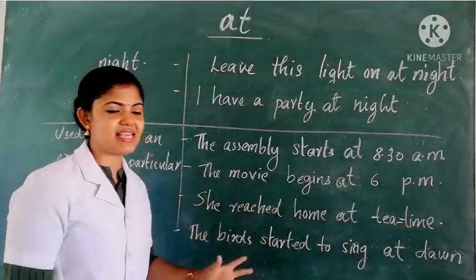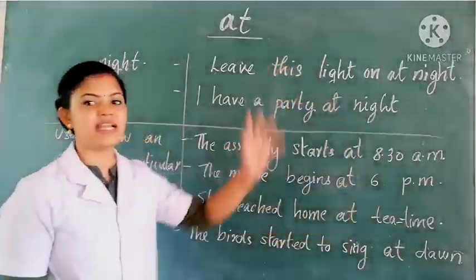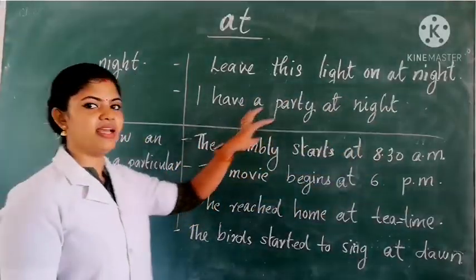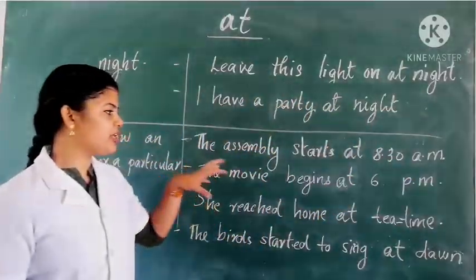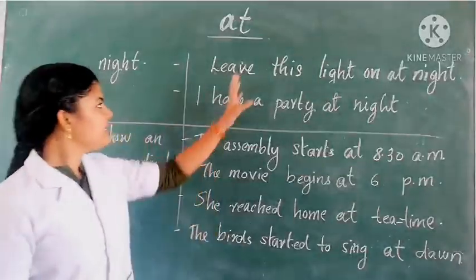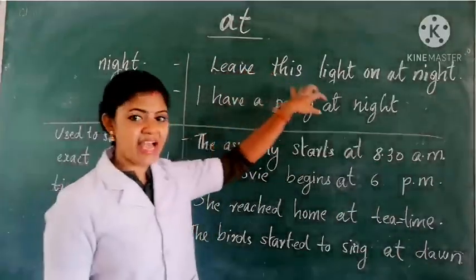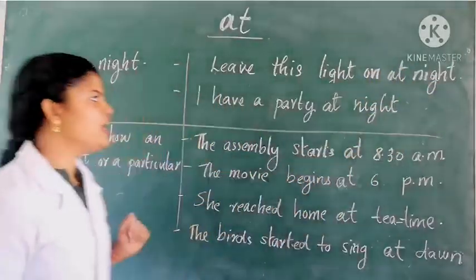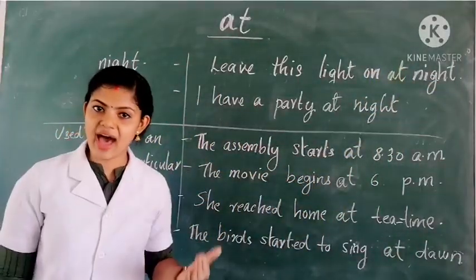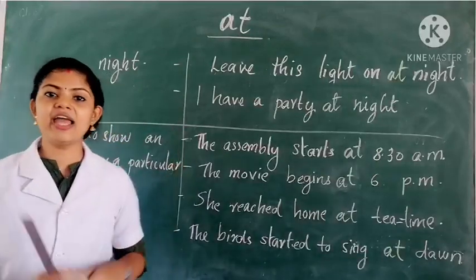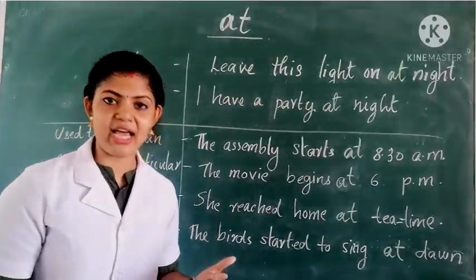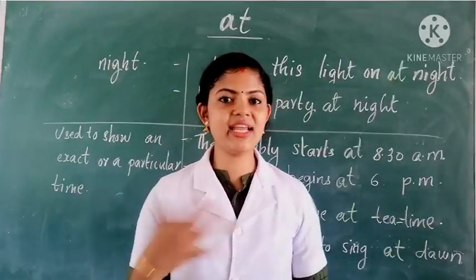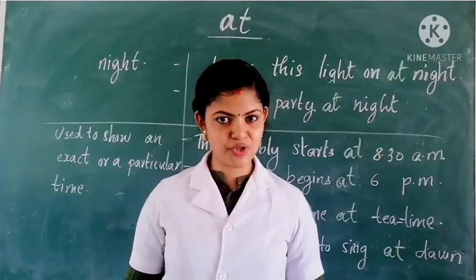Okay, so here also we can see this preposition connects one thing to another. Here we can see the assembly with the time. Here also the movie with the time. Here you can see this action, that is leave this light on, with the time, that is night. Okay, so we use the preposition "at" with the night and to show the exact time or a particular time. Okay, now let us discuss the next preposition, that is "from" and "to".